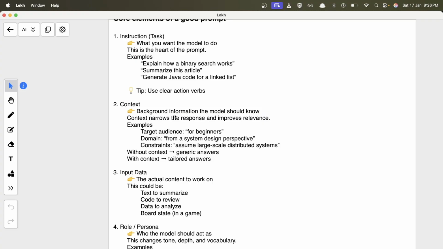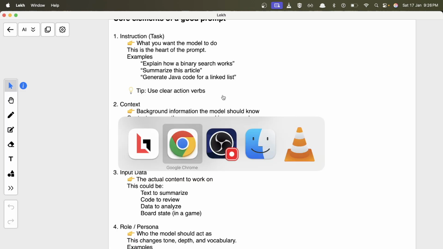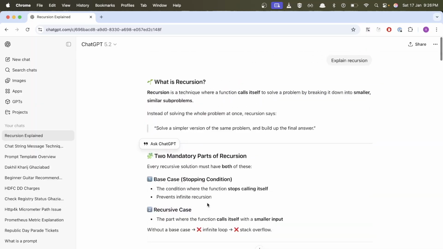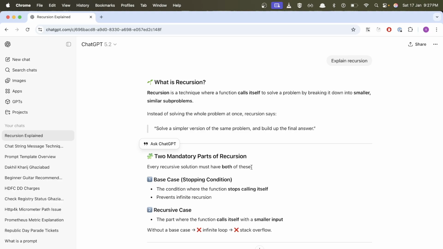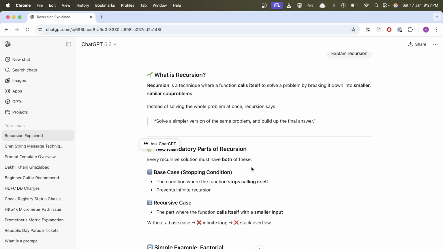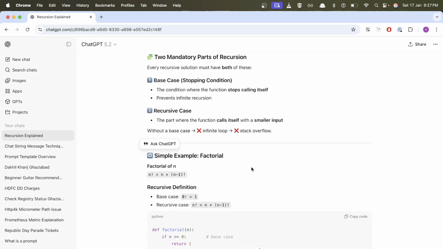Context means the background information that the model should know, because it will help the model in providing a more refined response to you. For example, like we saw earlier, maybe we wanted an example in Java, but it gave us in Python, right? So whatever context you want your model to have, you have to provide in the prompt. Without context, it will just give you generic answers, like whatever is mostly asked by people, depending on that learning.